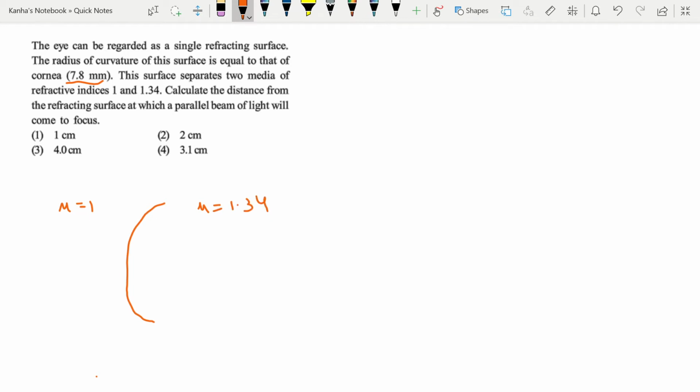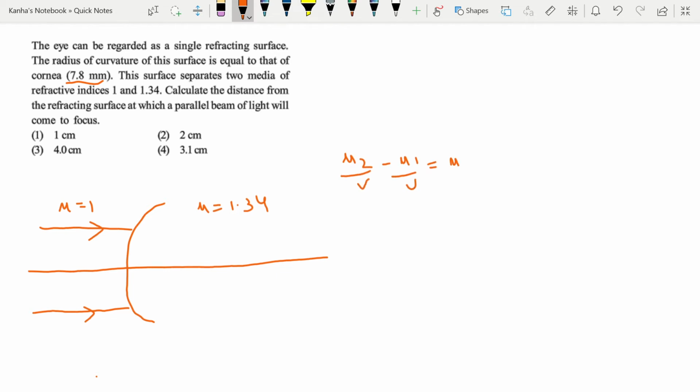So this is a question of refraction by curved surfaces. Calculate the distance from the refracting surface at which a parallel beam of light will come to focus. I am given a parallel beam of light. Let this be the principal axis, and this your parallel beam of light. Now I can use the formula for refraction at a curved surface, mu2 by v minus mu1 by u is equal to mu2 minus mu1 by r.